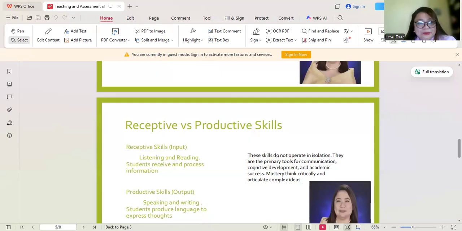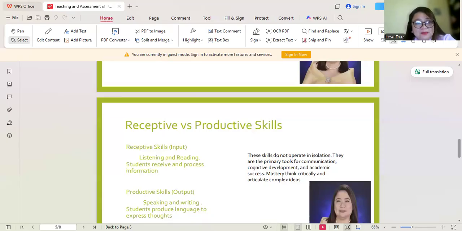Okay? So I hope you're learning. Take note, guys. These skills do not operate in isolation. They are the primary tools for communication, cognitive development, and academic success. Master them to think critically and articulate complex ideas.